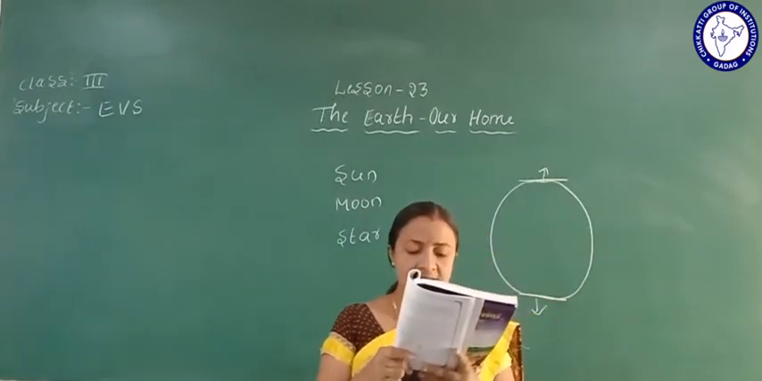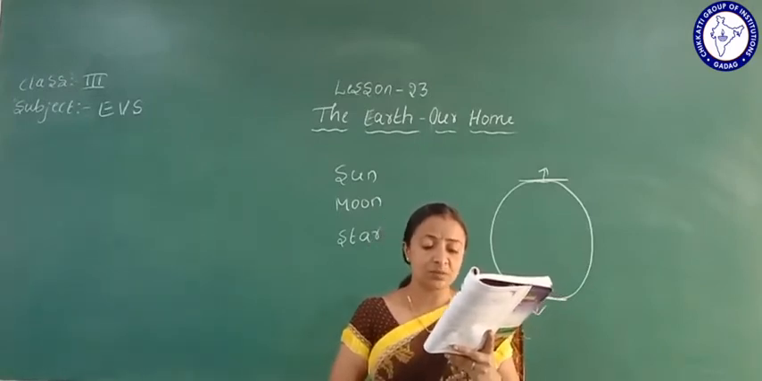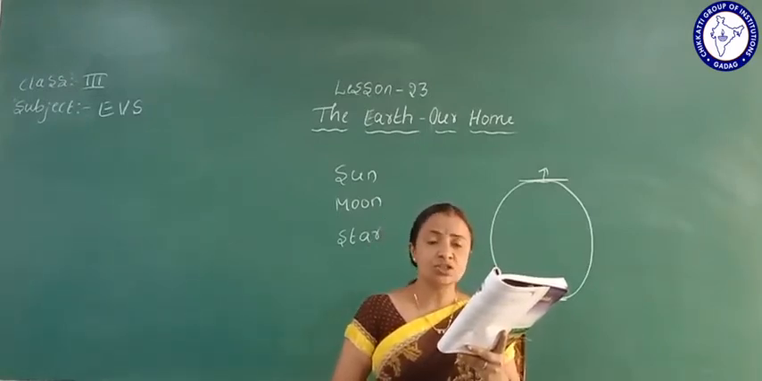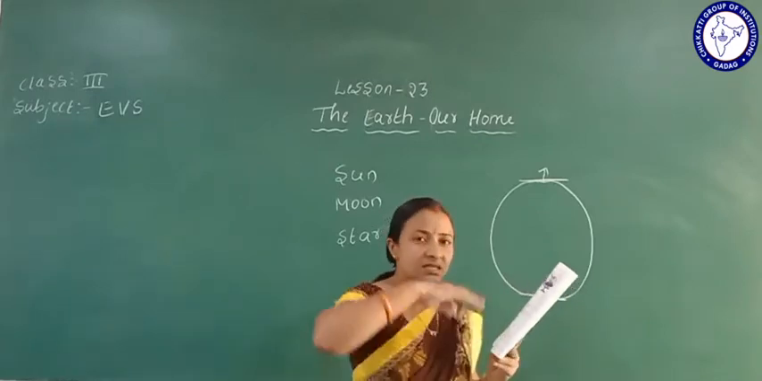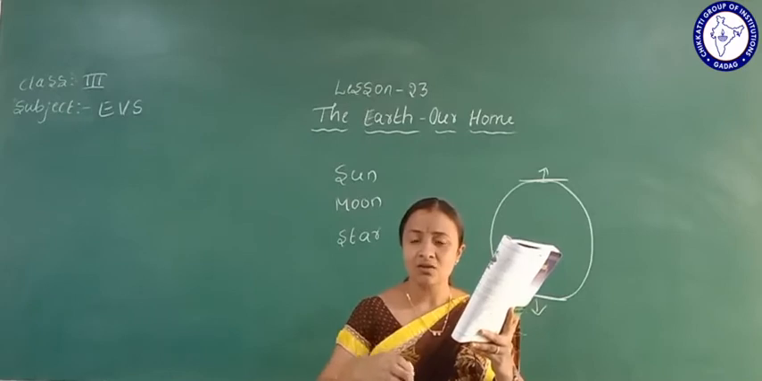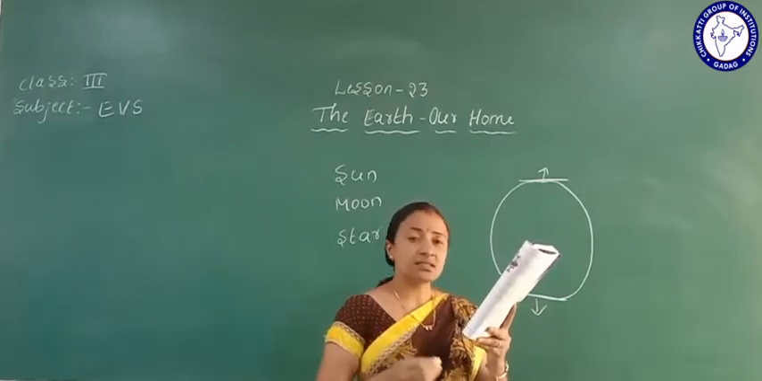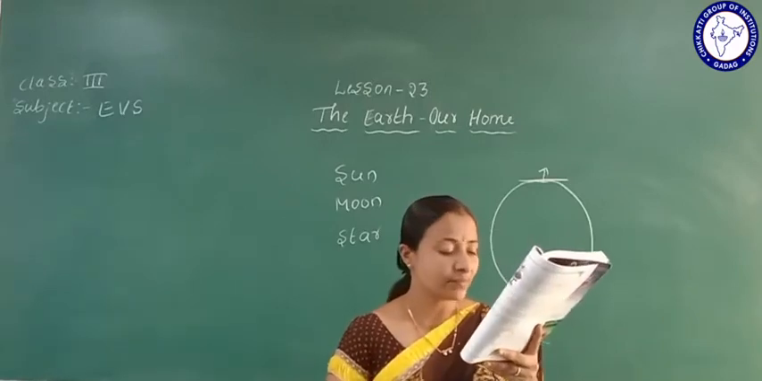The earth has its own specific shape. This spherical shape of the earth is called a geoid shape. Spherical means it rotates on itself, and it also rotates around the sun. Yes, so that we can call a geoid shape.